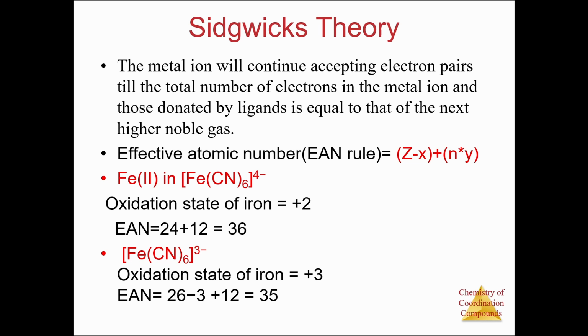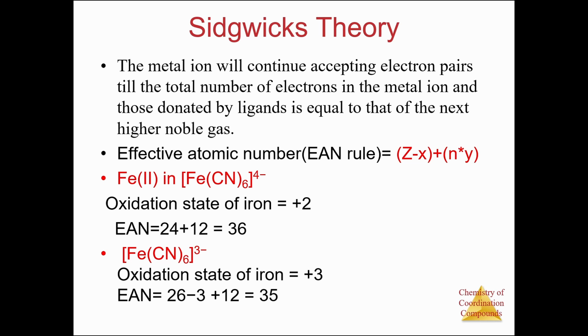For this, Sidgwick proposed the formula using EAN, that is, effective atomic number. The formula is Z minus X plus N into Y, where Z is the atomic number, X is the oxidation number, N implies the number of ligands, and Y implies the number of electrons donated by each ligand. So through this calculation, we can calculate the effective atomic number of each complex.